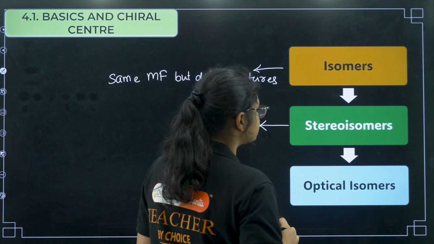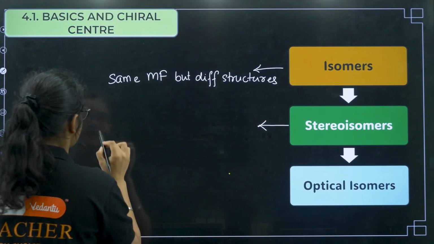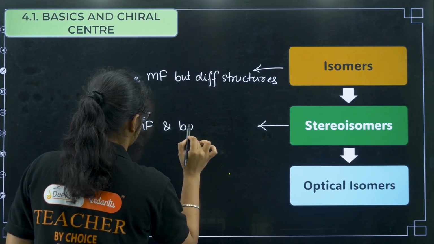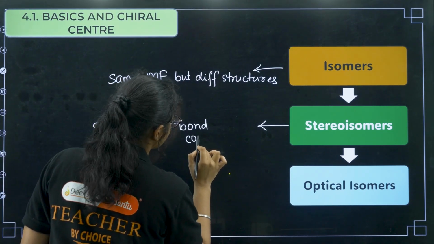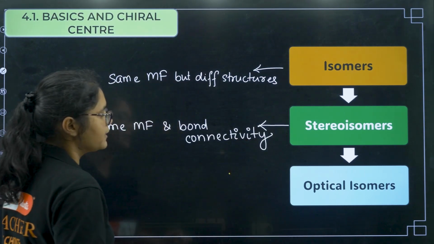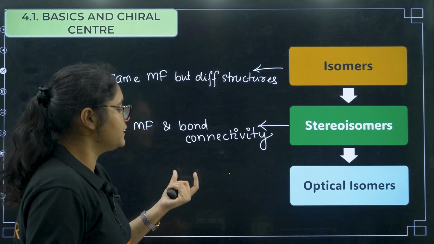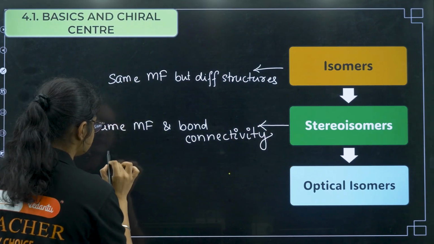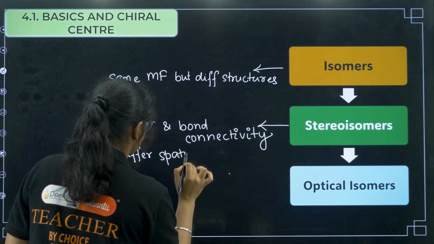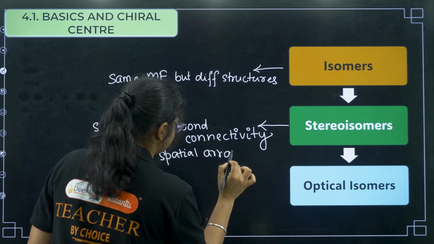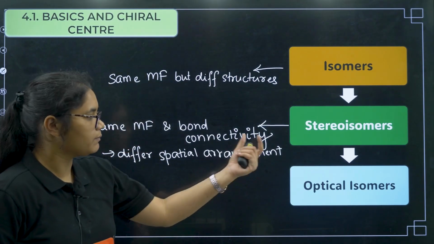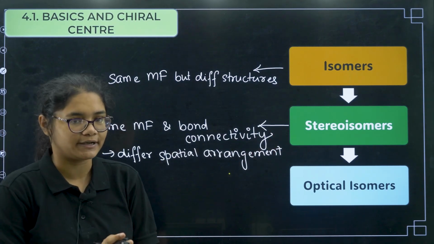Next, what are stereoisomers? Stereoisomers have the same molecular formula and the same bond connectivity. What is different in stereoisomers? A different spatial arrangement, a different arrangement in space. Next, in stereoisomers, geometrical isomers we have completed in the last class.